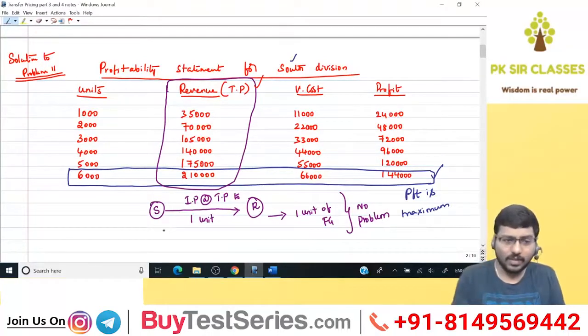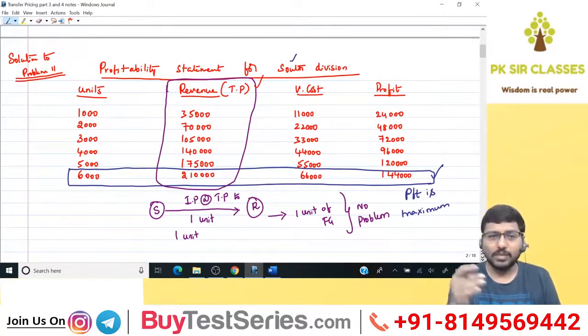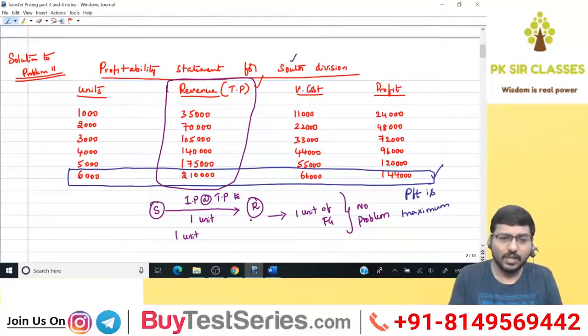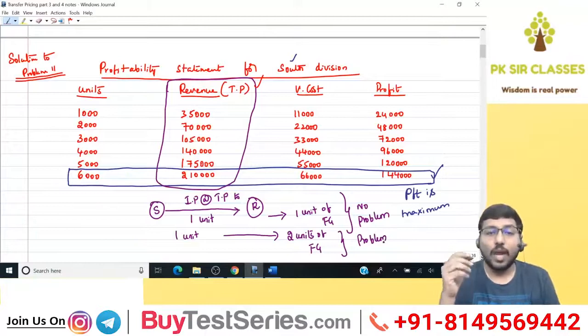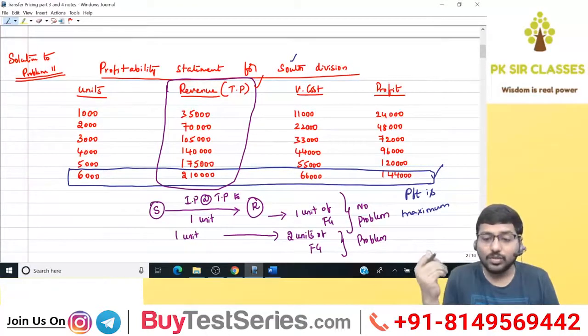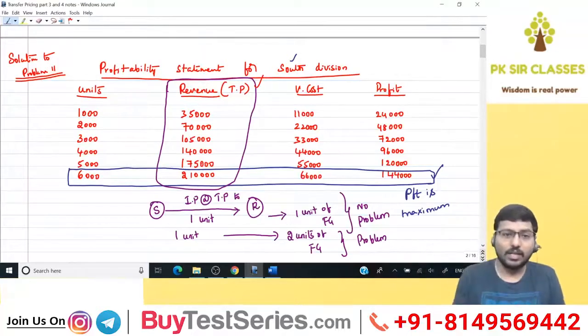But if one unit of input from the supplying division, because that's the input for the receiving division, gets converted into 2 units of finished good, then yes, there is a problem. You have to accordingly adjust yourself when you are solving the solution. Now, the question is how? Very simple, I'll tell you. Why this is very important. See here.